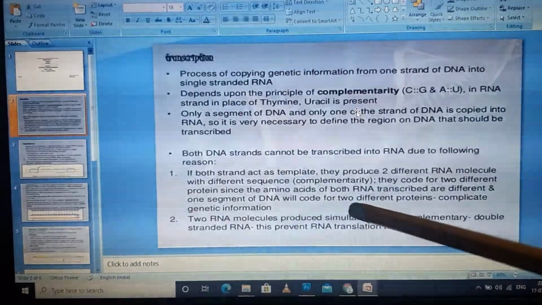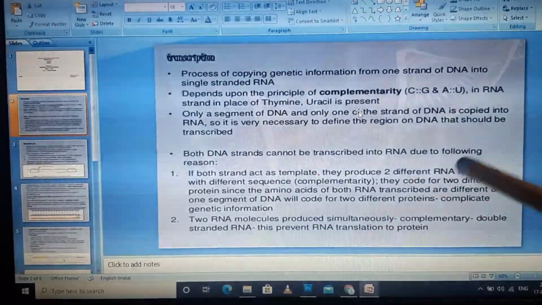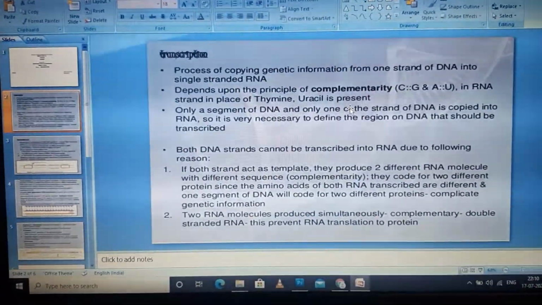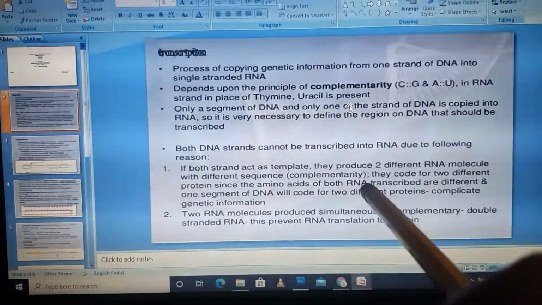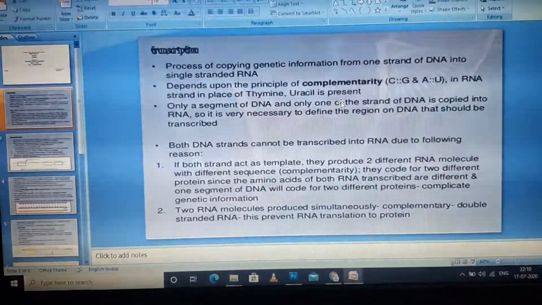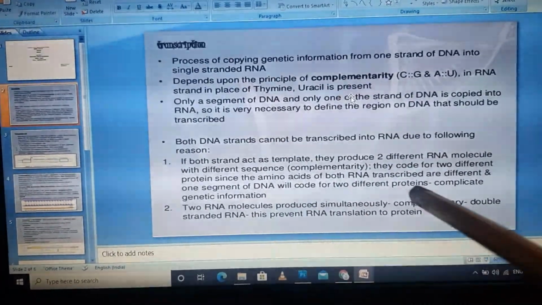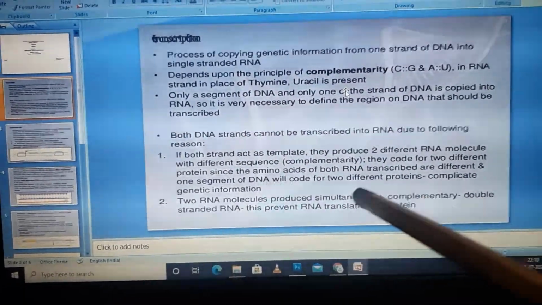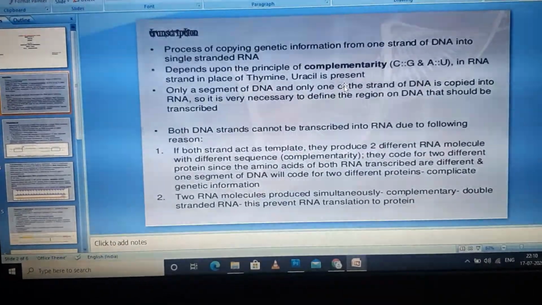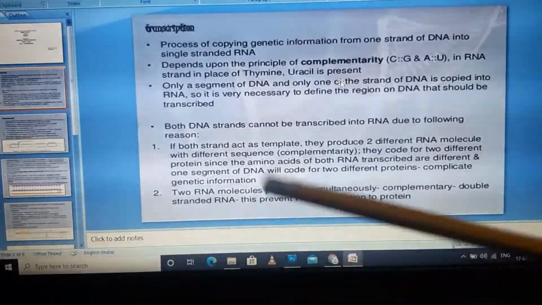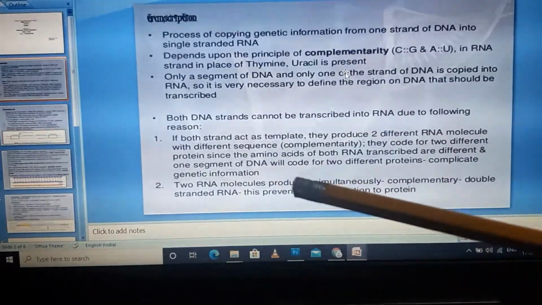Of course, complementary but still different. They will code for two different proteins, since the amino acids of the two transcribed RNAs are different, and one segment of DNA will code for two different proteins. So it is quite a complicated process of providing genetic information.